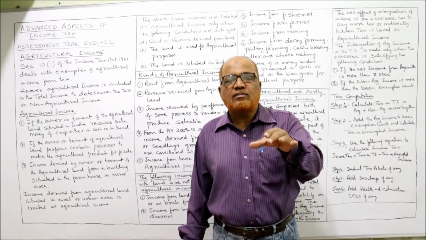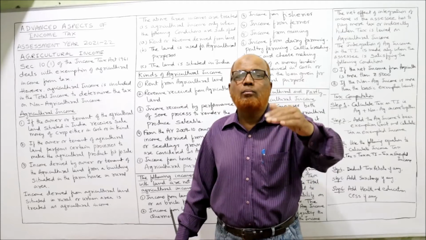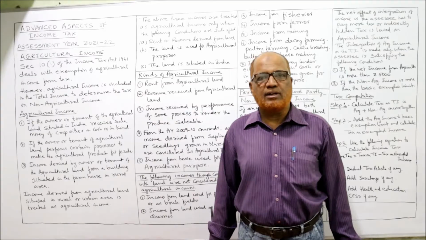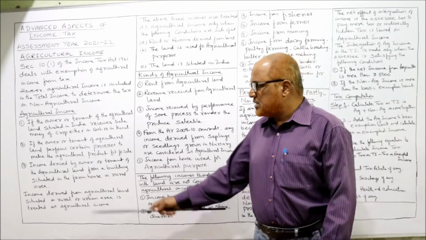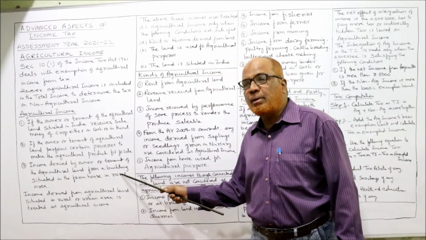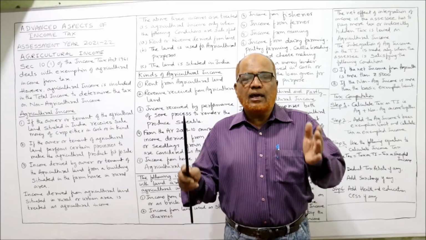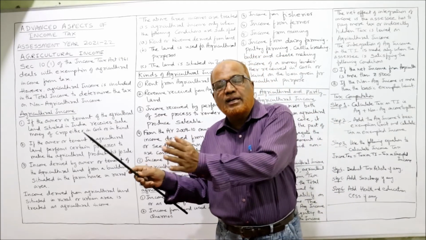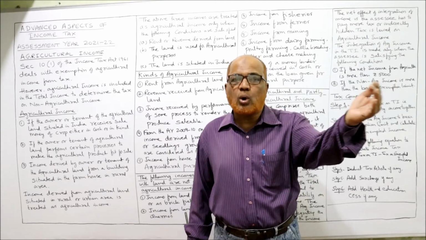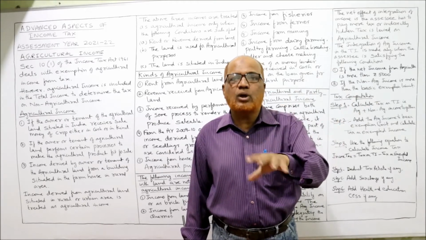So any activity conducted to process the agricultural crops in order to make them saleable in the market is also called agricultural activity, and the income derived is agricultural income. Similarly, income derived by the owner or tenant of agricultural land from a building or farmhouse situated in a rural area. Sometimes a building or farmhouse is situated in a rural area and that building is used for storing agricultural produce.